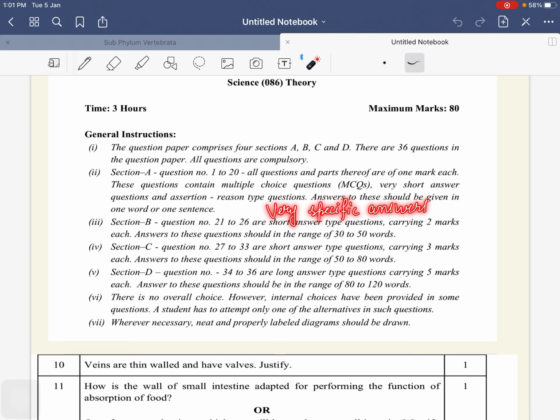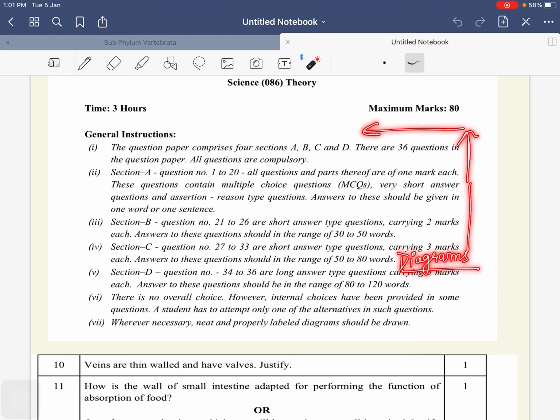Now Section C, that is short answer type, meaning 3 marks questions, and definitely they should be with diagrams. If I talk about the biology portion, the maximum of our syllabus has diagrams or crosses. So you cannot just leave your diagrammatic part.